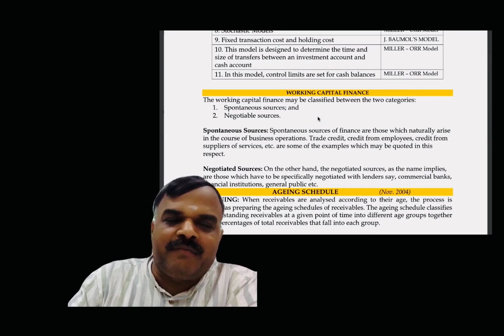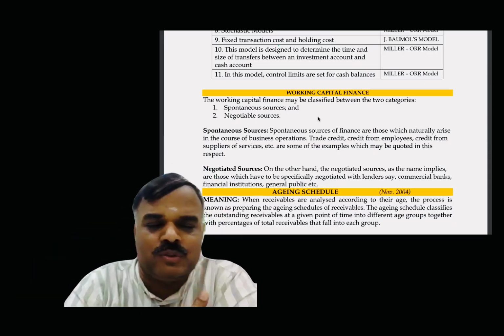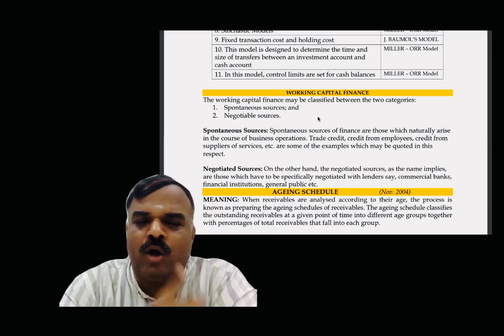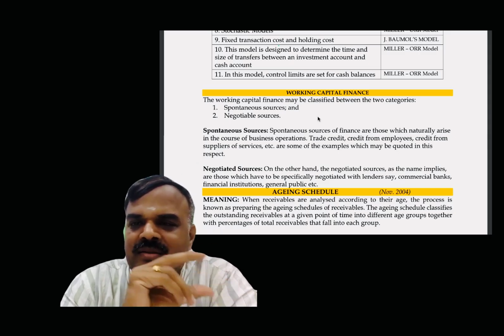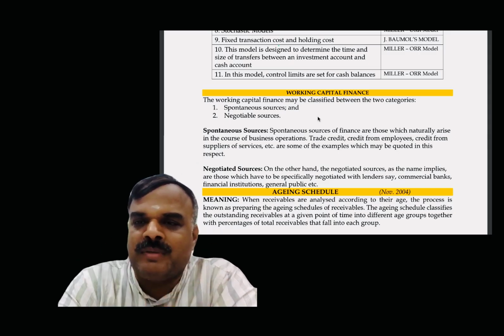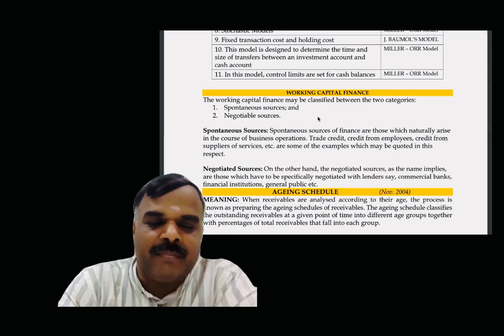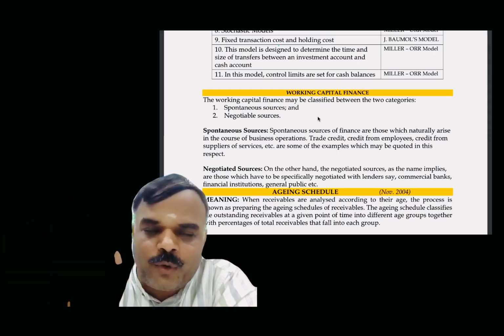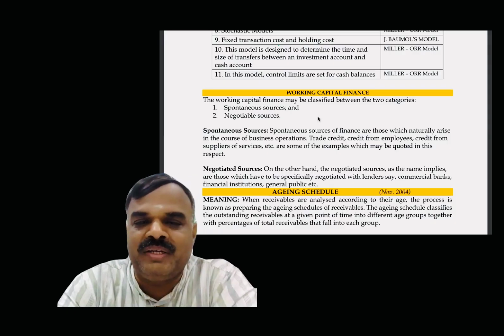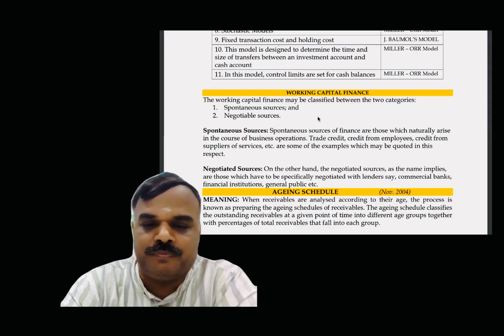With respect to working capital finance, there are spontaneous finance and negotiable finance sources. Spontaneous source is automatic, like trade credit, 2/10 net 40, that is one source that automatically comes. Negotiated means we approach and negotiate, out of which you get the source. That is called a negotiable source.